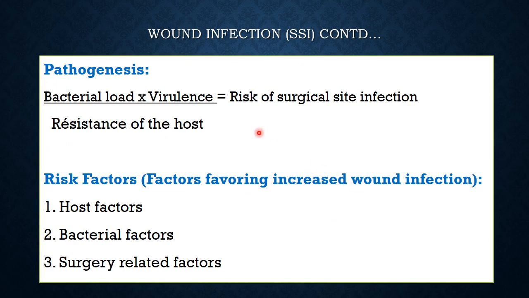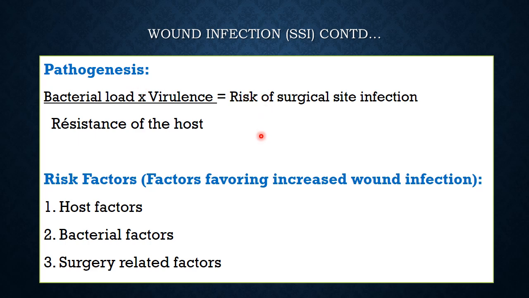So here we can see the risk of a surgical site infection is directly proportional to the bacterial load and the virulence of the infective organism, and inversely proportional to the resistance of the host. The higher the resistance of the host, the greater the denominator, the lower the risk of surgical site infection. And the greater the bacterial or viral or fungal load and the greater the virulence of that organism, the greater the risk of surgical site infection. The greater the numerator, the greater the risk of surgical infection.